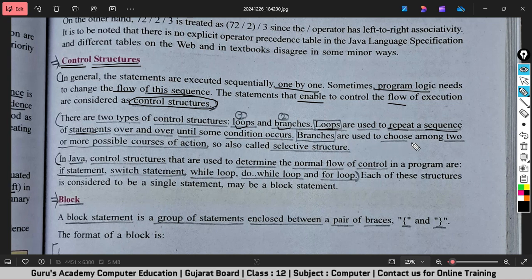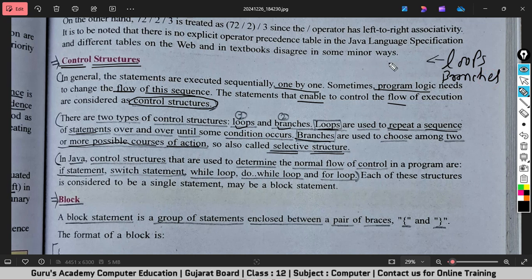Branches are used to choose among 2 or more possible courses of action, so also called selective structure. So we have 2 types of control structure available in Java. The first one is loops and the second one is branches.